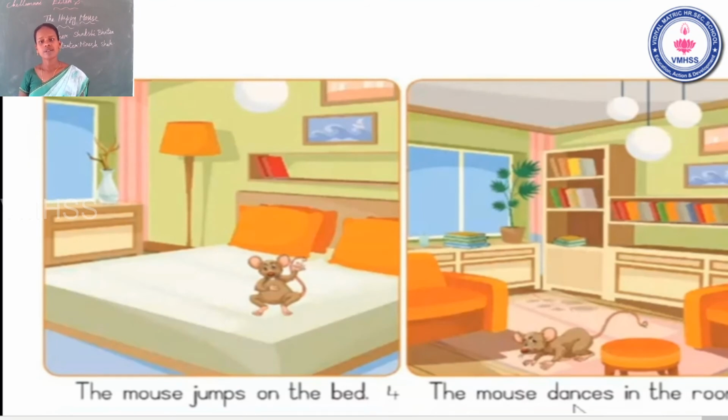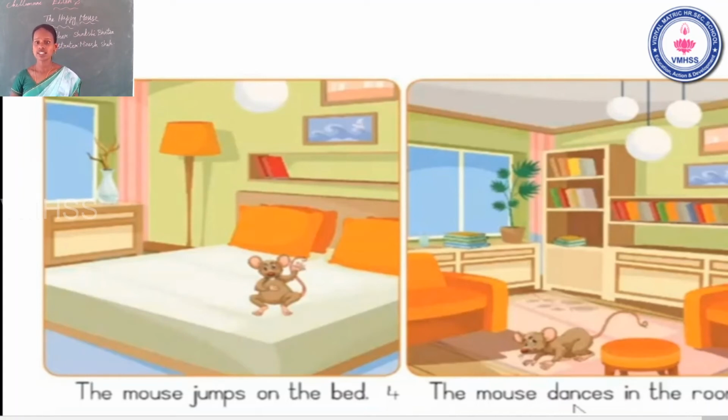The mouse jumps on the bed. The, T-H-E, the. Mouse, M-O-U-S-E, mouse. Jumps, J-U-M-P-S, jumps. On, O-N, on. The, T-H-E, the. Bed, B-E-D, bed. Suppose we feel tired, we take rest on the bed and sleep on the bed. But the mouse jumps on the bed. The bedல jump பண்ணி விளையாடுறான் the mouse. Okay, the mouse jumps on the bed. It's clear? Now go to the next picture.